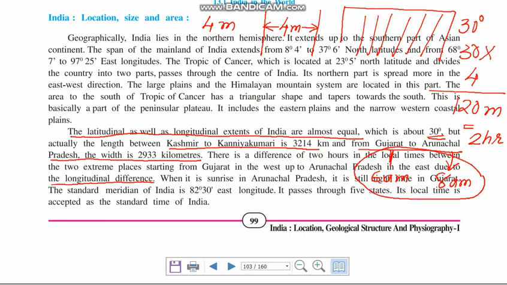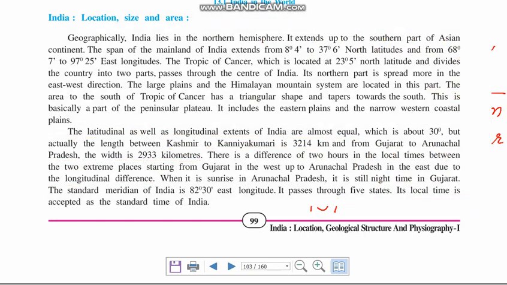And due to that, India has adopted Indian Standard Time (IST) for easy management of the time system. Right? Let us read further.